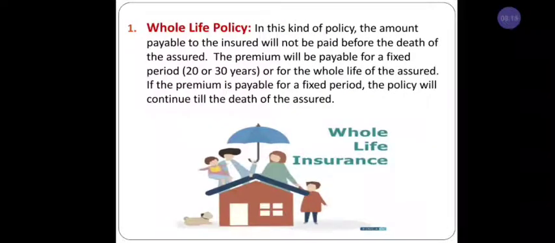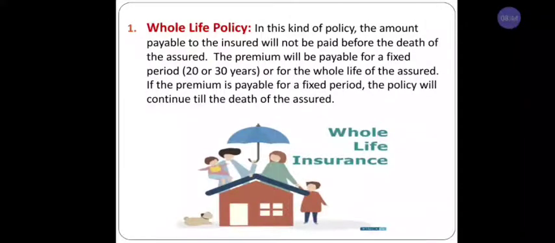First one, whole life policy. In this kind of policy, the amount payable to the insured will not be paid before the death of the assured. The premium will be payable for a fixed period, that is 20 to 30 years, for a whole life assured. If the premium is payable for a fixed period, the policy will continue till the death of the assured.